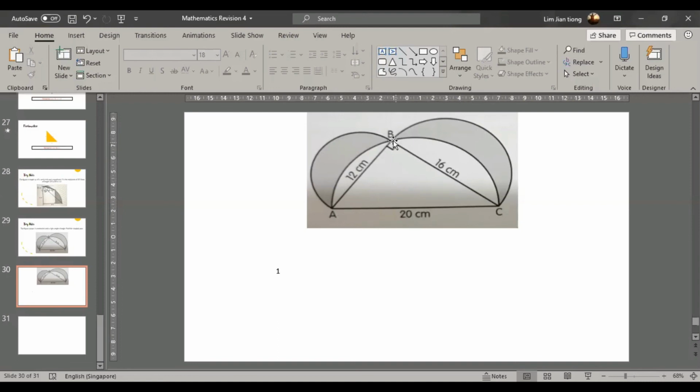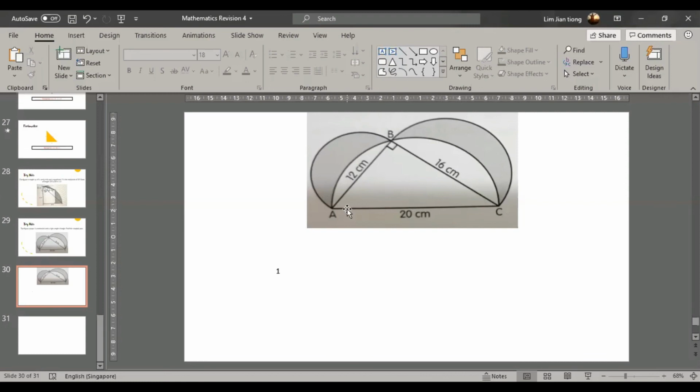But for B to C, if I want to find this shaded part, I need to find the area of the semicircle and minus away this part, then we can get this part. Same here. We find the big area of semicircle A to B, and take away this white color part, then we get the shaded part. But how do we get this one? We don't have a formula to get these two parts. But we got this big semicircle.